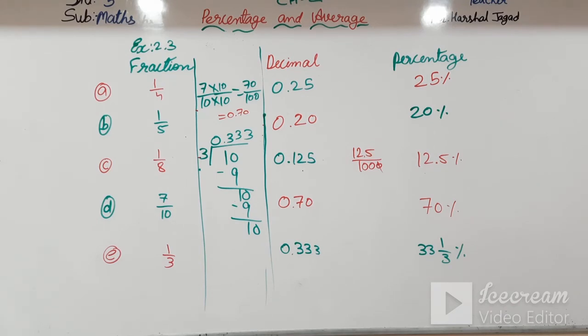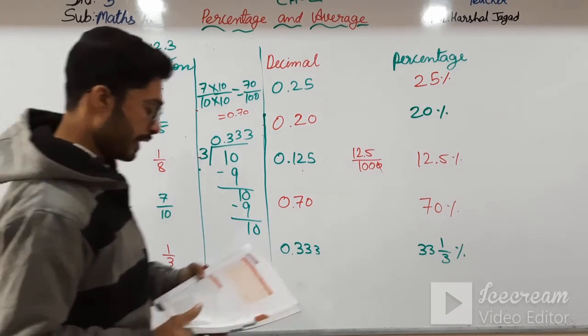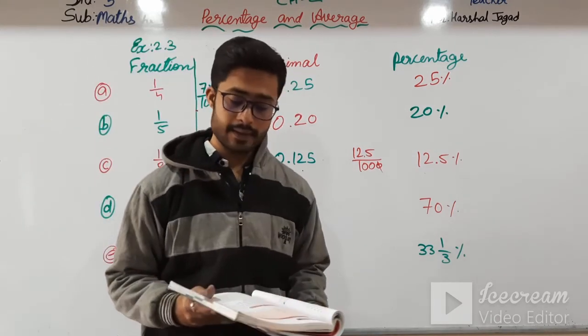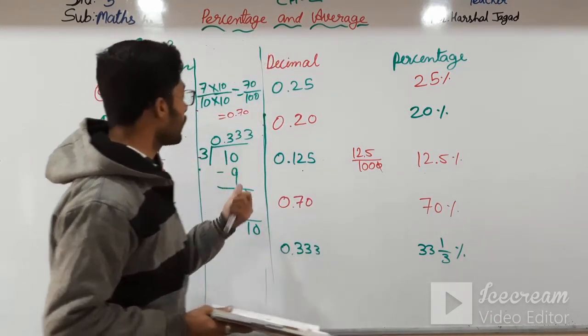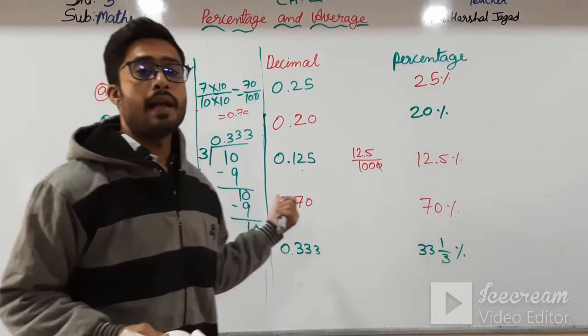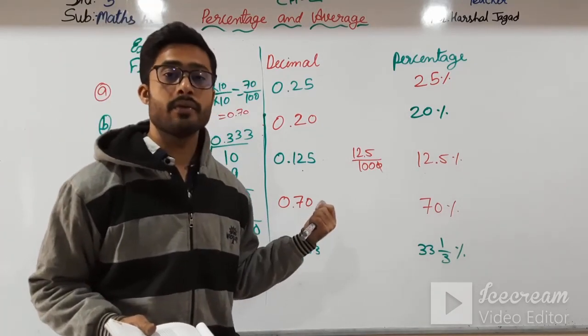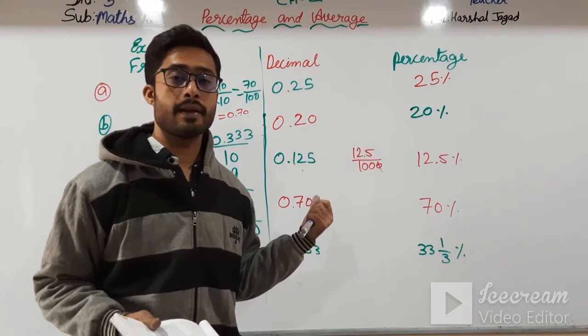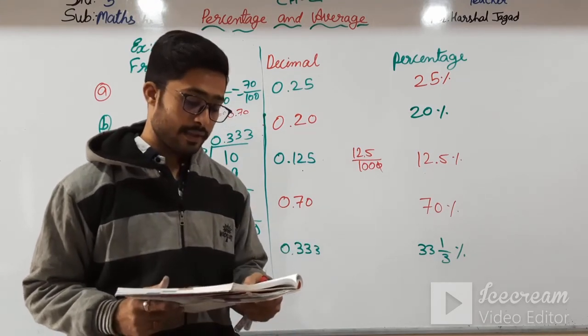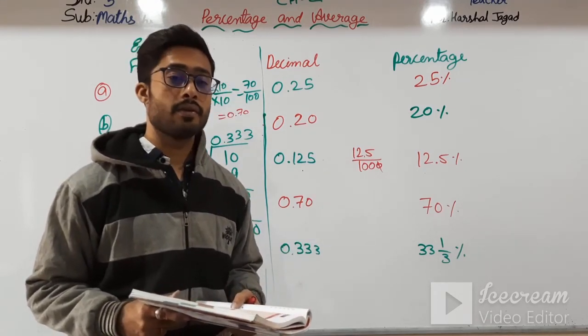And in question number 2, it is given to find some more fractions, decimals and percentages and write them in this table. So you can also continue this table in question number 2, and you can find any 5 of these fractions, decimals and percentages. Okay, students.